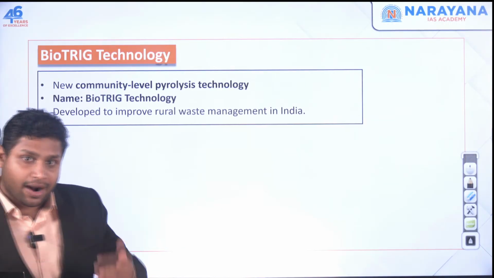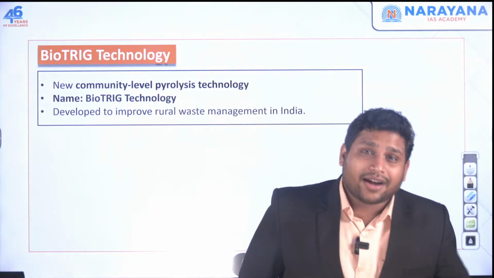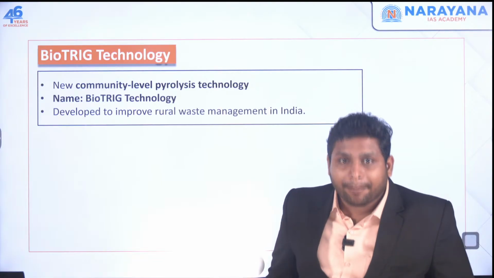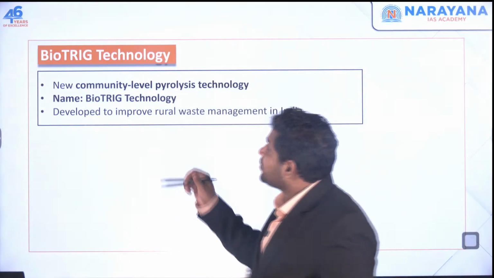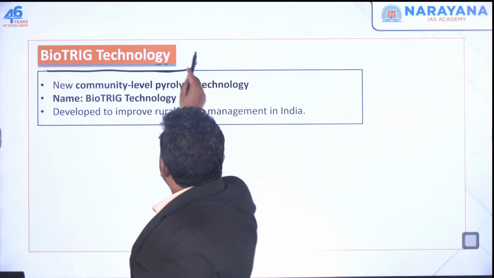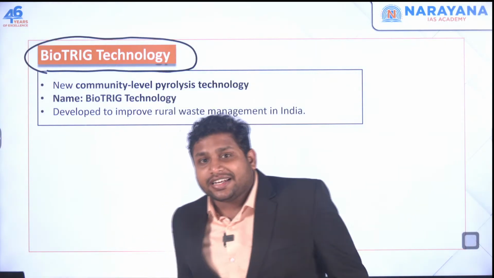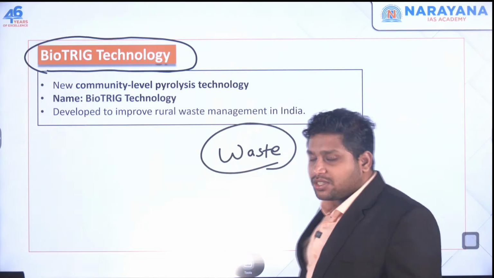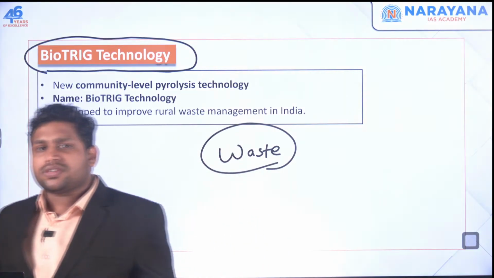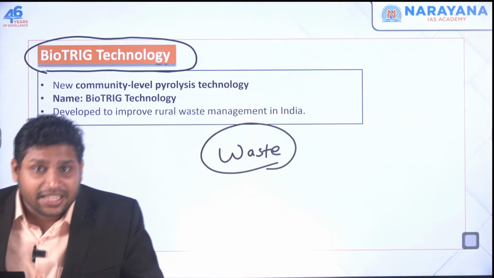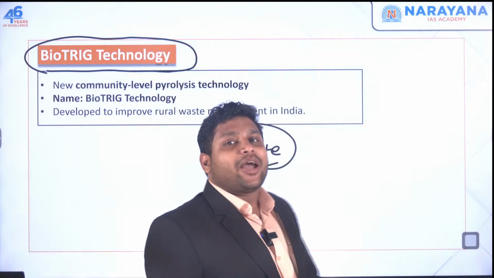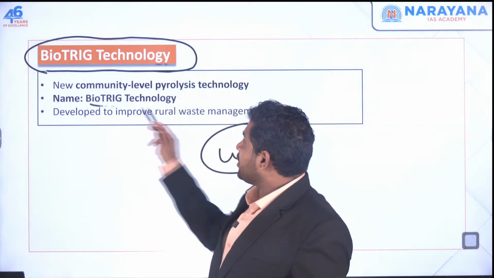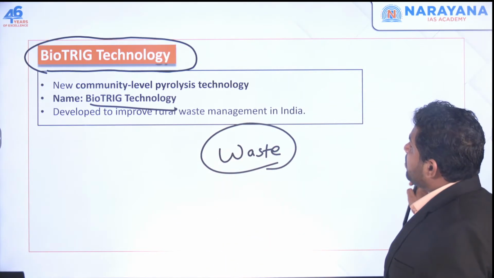Now the next article over here is named Biotrig technology. It's a very simple technology which is being used so that we can deal with the waste. Let's say in our rural areas we see a lot of waste, even in urban areas also we see. To deal with this waste material, we are trying to make use of biotechnology. So for this waste management, we have a technology named biotech. Now what exactly do we do in this biotech?